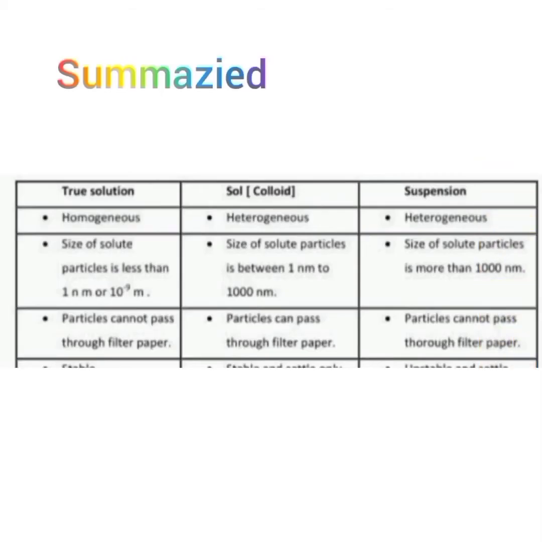So let us summarize the differences between a true solution, a colloid and a suspension. First, a true solution is homogeneous, whereas colloids and suspensions are heterogeneous. Second, the size of the particles in a true solution is less than 1 nanometer, whereas in a colloid it is between 1 nanometer and 1000 nanometers, and in a suspension the size of the particles is more than 1000 nanometers. True solutions and colloidal solutions can pass through filter paper, whereas a suspension cannot pass through the filter paper.